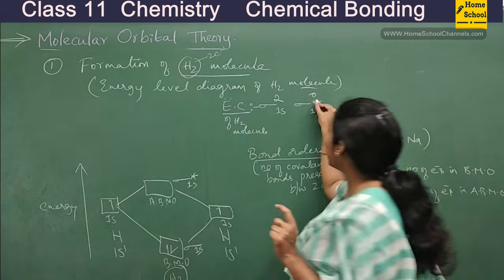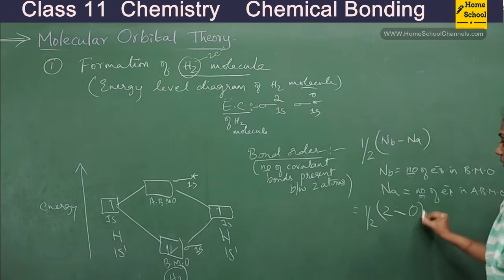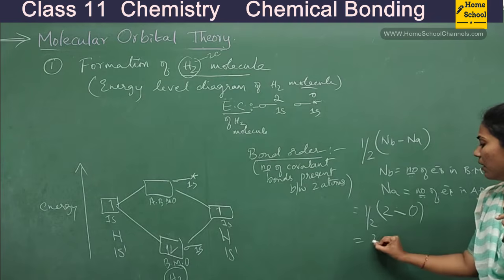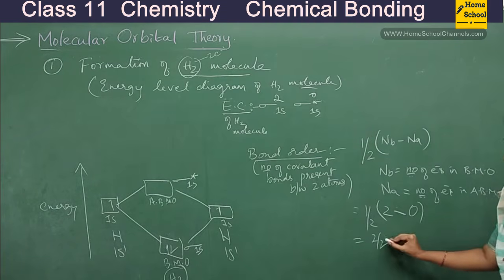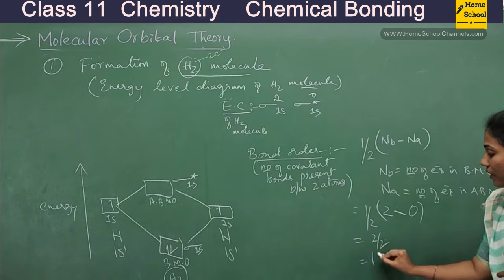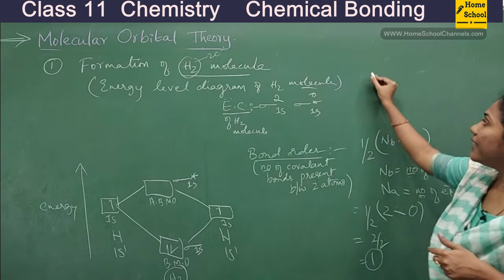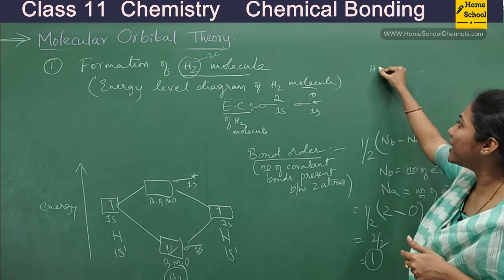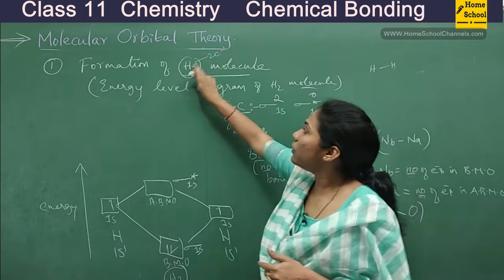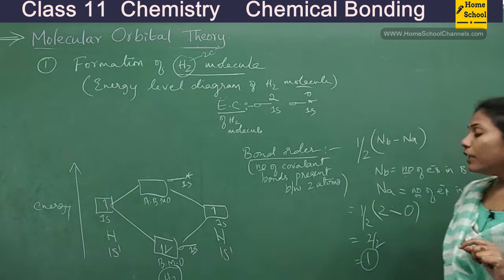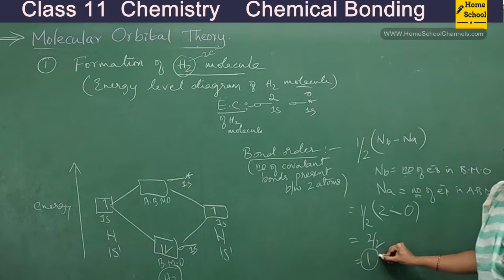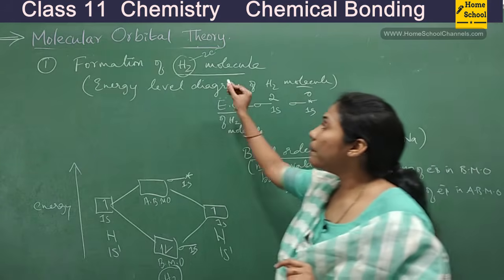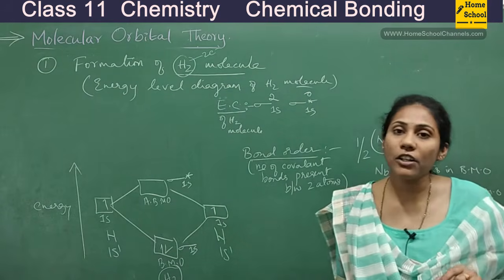How many electrons are there in anti-bonding? It is 0. So 2 by 2, how much do you get? 1. So how many bonds are there between H and H, guys? In the H2 molecule, there is 1. Looking at the bond order value, you can also decide whether a molecule exists in nature or not.